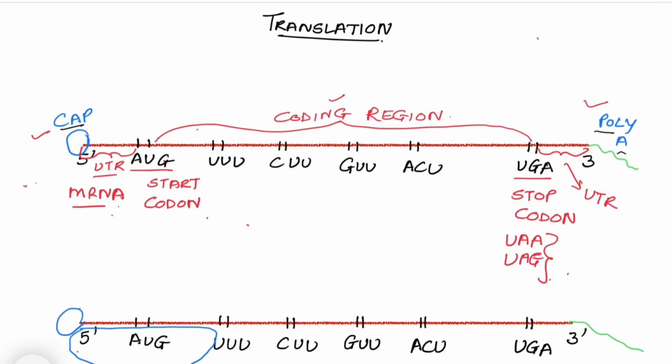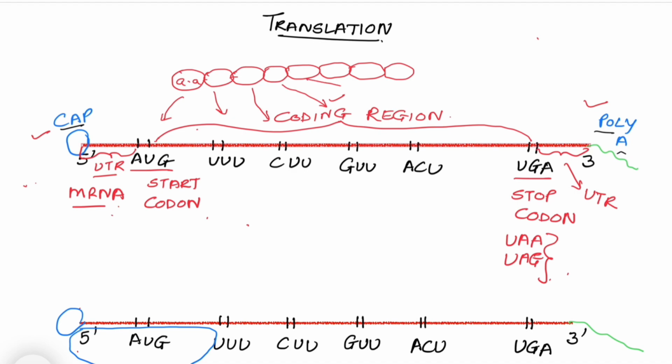Now, let us first look at the definition of translation. Translation is the process of polymerization of amino acids to form polypeptide. It means there is polymerization of amino acids. Many amino acids are going to join together by peptide bonds, and protein will be formed. So, these amino acids will be joined according to the codons which are present on this messenger RNA. Whichever codons are present, that particular amino acid will arrive and a peptide bond will be formed and this protein will be formed.